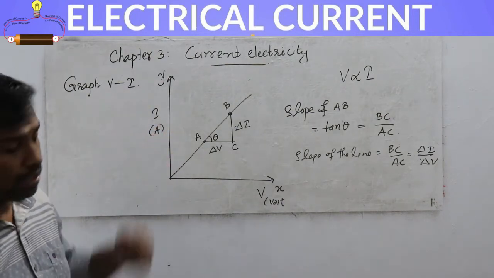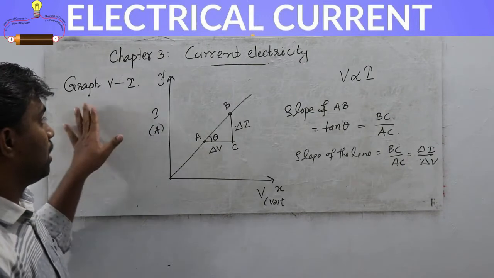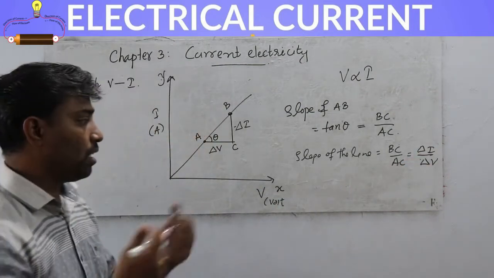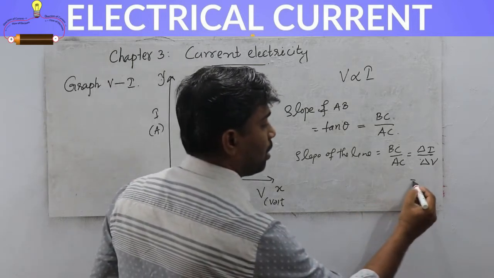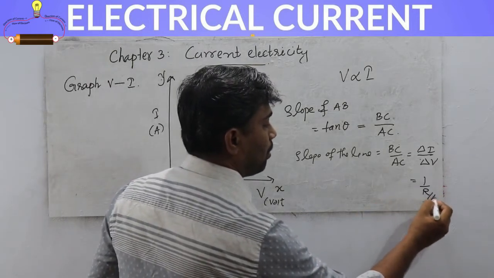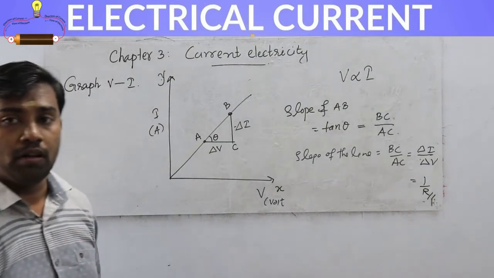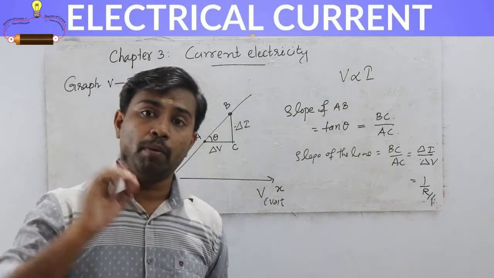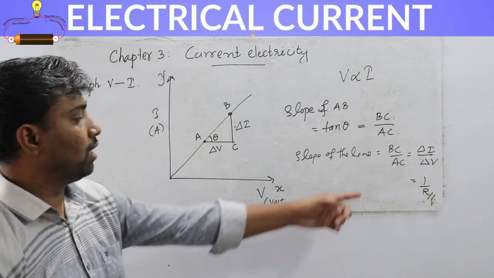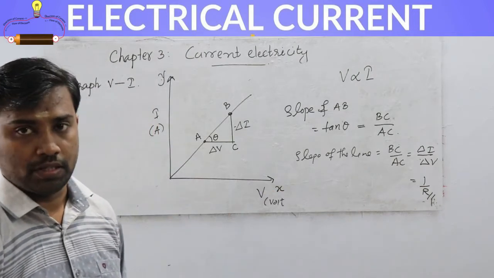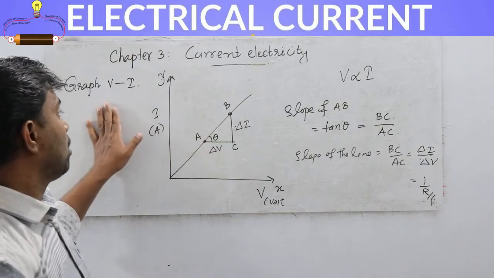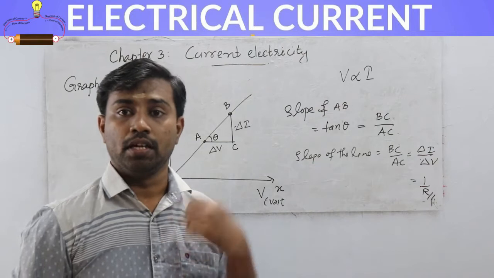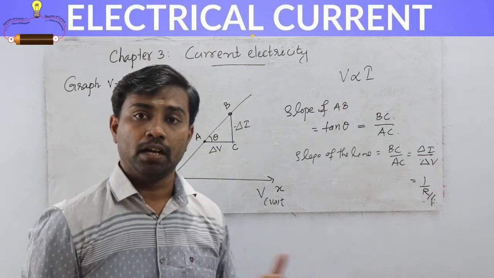What are we getting? If we take the slope of the VI graph, we get delta I by delta V. What is delta I by delta V? That is equal to 1 by R. That means if we take the slope of the VI graph, we get the reciprocal of the resistance, which is called conductance.